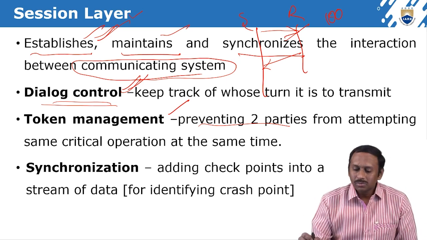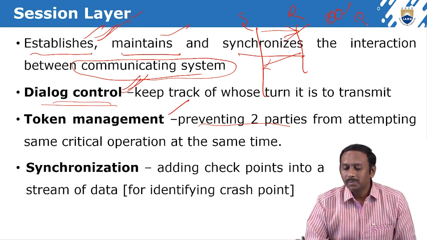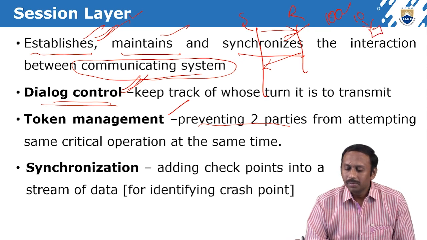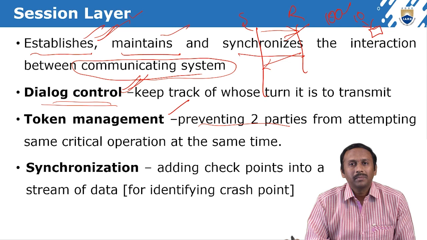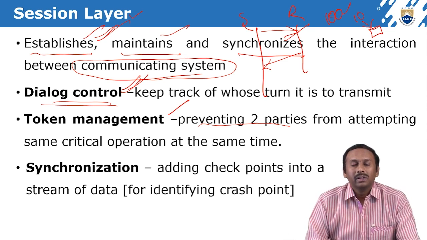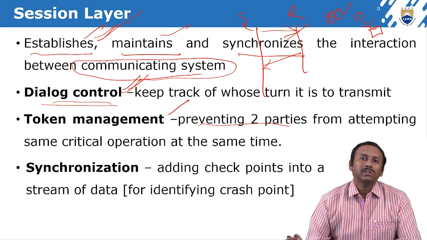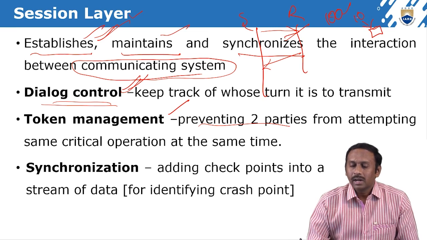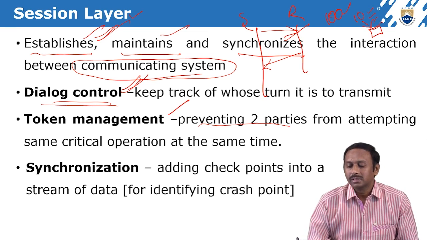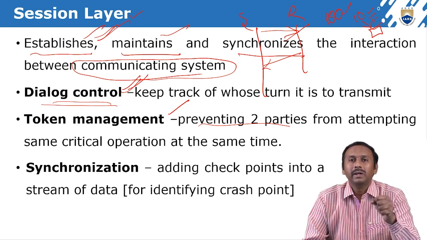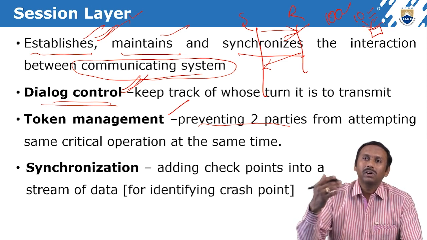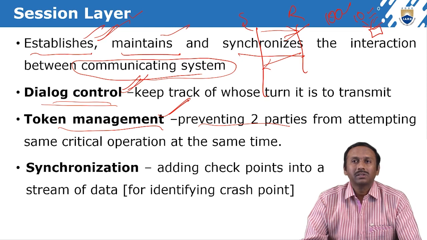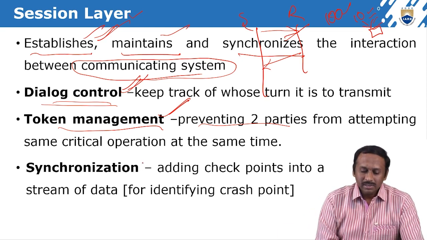Assume that 10 people out of 100 attempt the print operation at the same time on one particular printer. What will happen at that time? It gives tokens, based on some priority, maybe whichever request reaches first, and based on this it allocates the task to the printer. Which print request has to be satisfied first, which is the second request, which is the third request, all of this is taken care of. That is called token management. And next is synchronization.